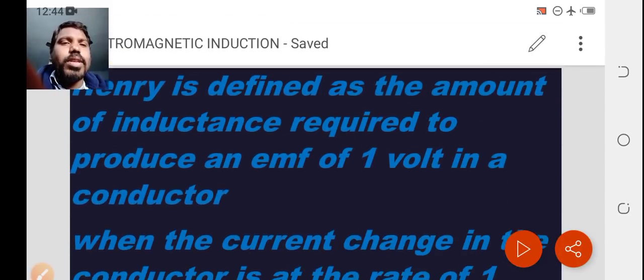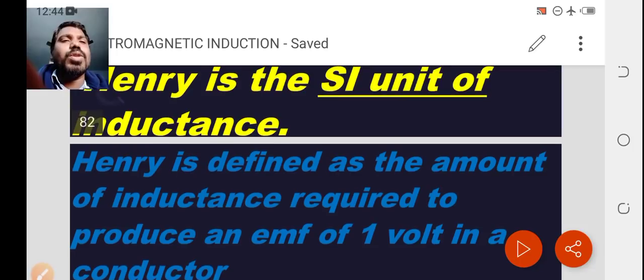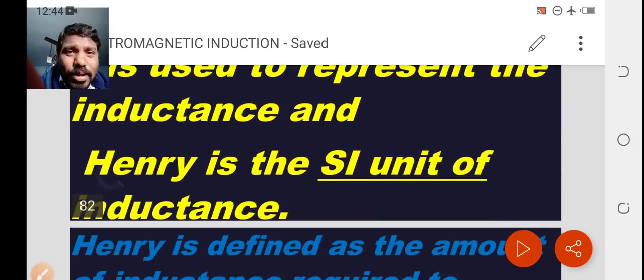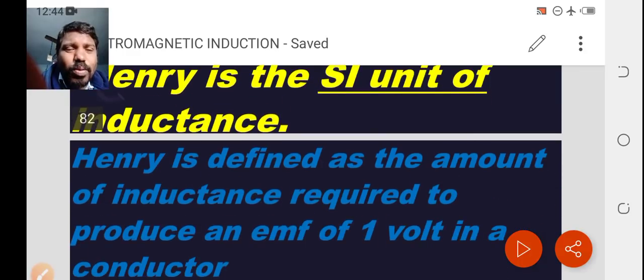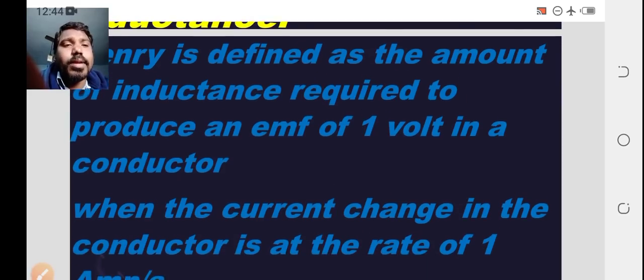So what is the unit of Henry? Henry is the unit of inductance, where L represents inductance. What is the definition of Henry? Henry is defined as the amount of inductance required to produce an EMF of 1 volt in a conductor.